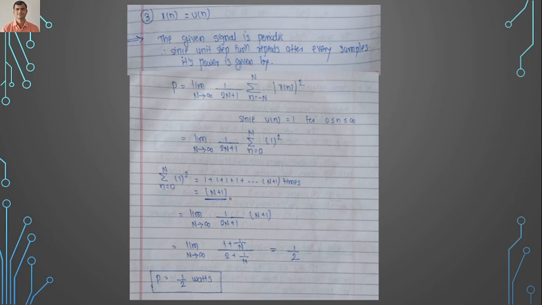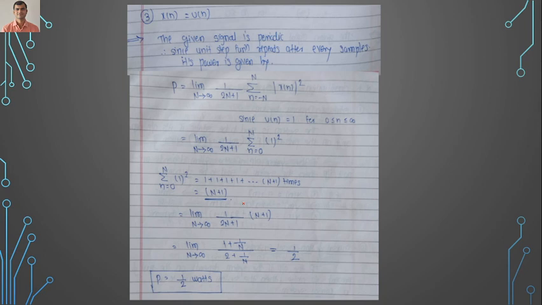So when we add the square of 1 for the nth term starting from 0, the answer is always equal to capital N plus the higher term plus 1 only. So here we'll be having N plus 1 divided by 2N plus 1. So you apply the L'Hospital rule. So 1 plus 1 by n, 2 plus 1 by n, divided by n. After dividing by n, we will be getting the value as 1 by 2.